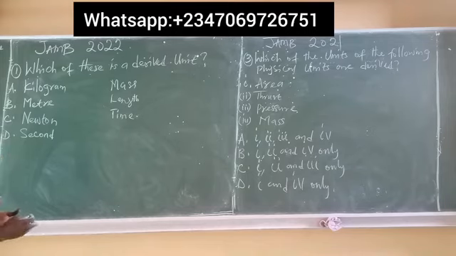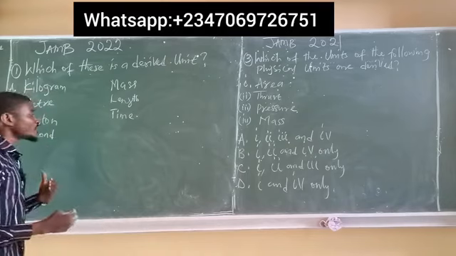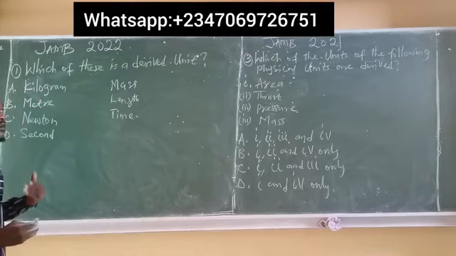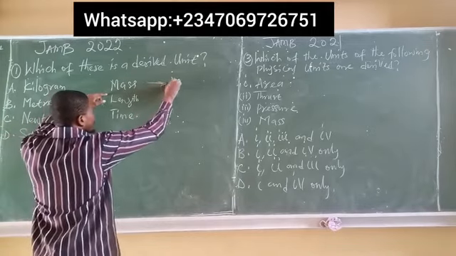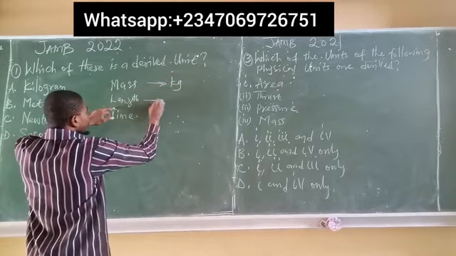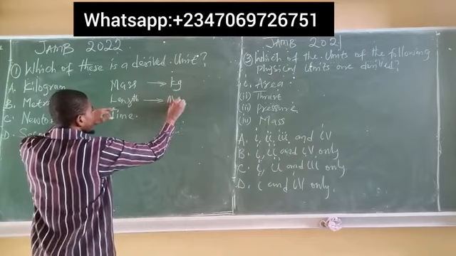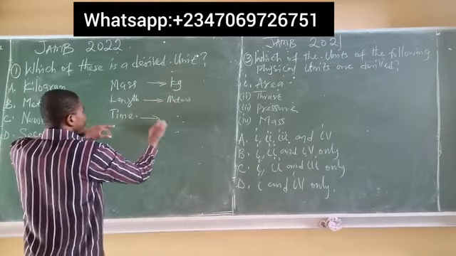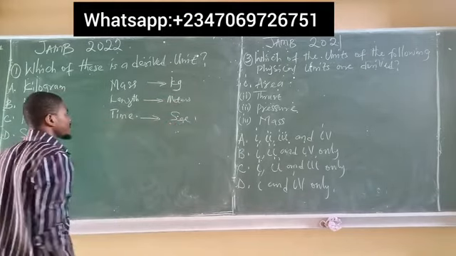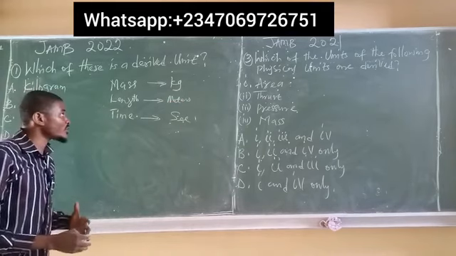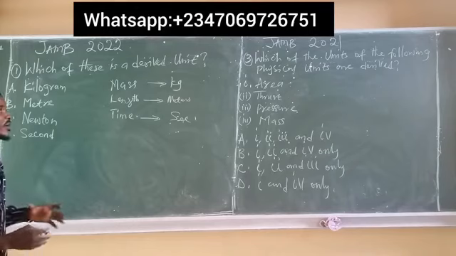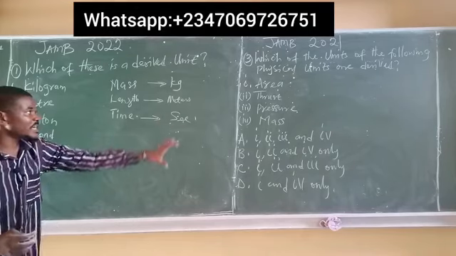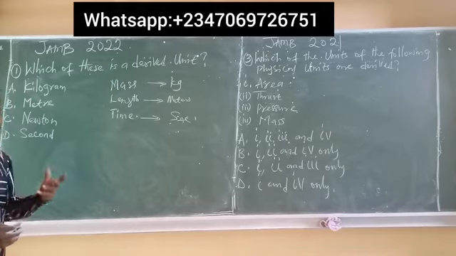I said earlier that the units of all fundamental quantities are simply called fundamental units. So the unit of mass is kilograms, the unit of length is meters, and the unit of time is seconds. Therefore, every other unit aside from these are called derived units.